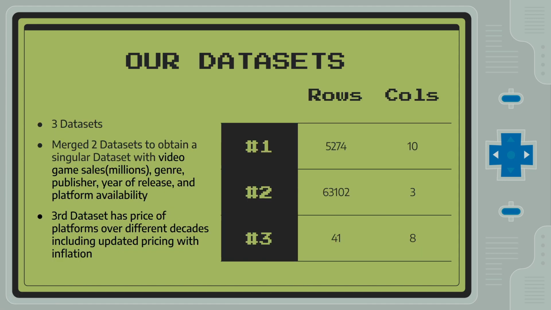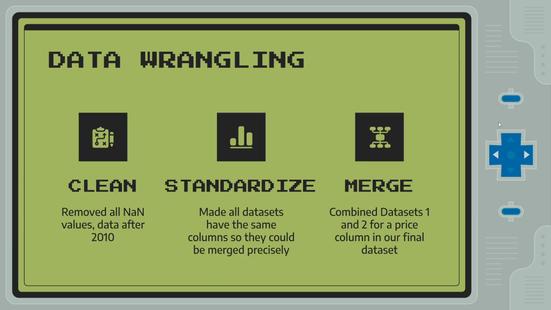We made sure that we had three data sets. The first and second one were merged. The first one is data with recorded video game sales, while the second one is a list of price for games. The third data set is console price of different console generations.